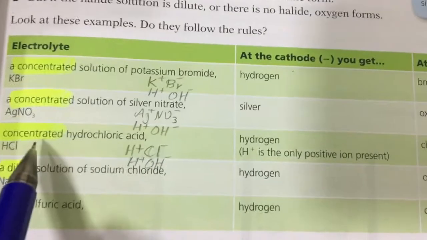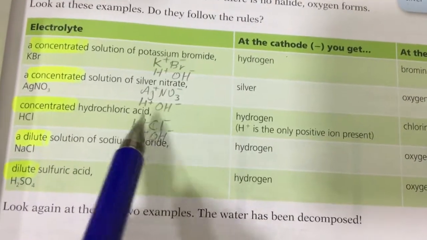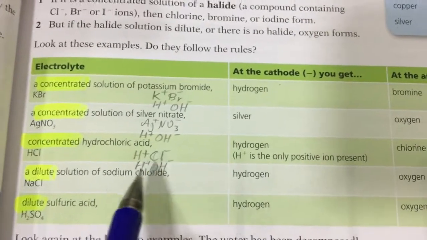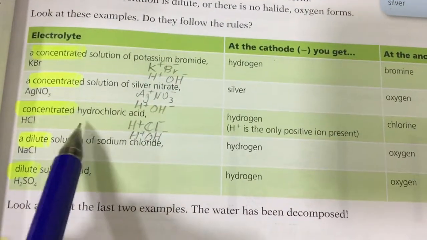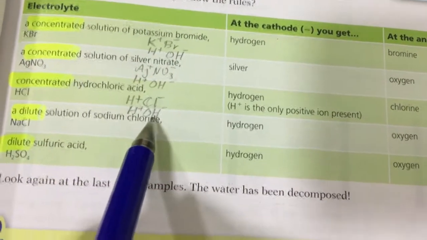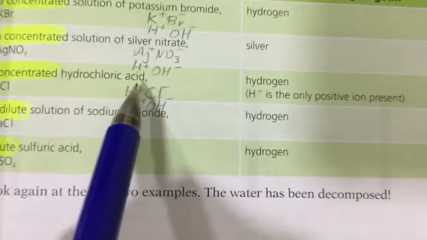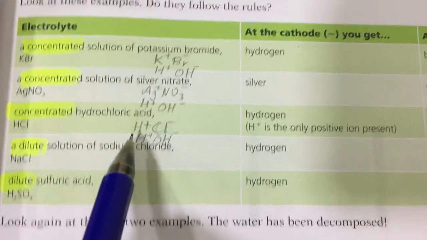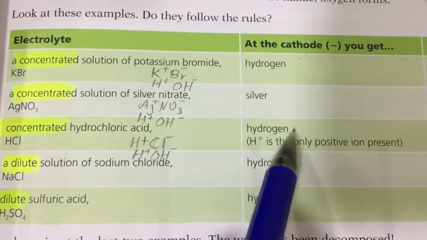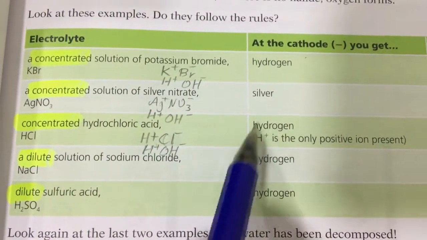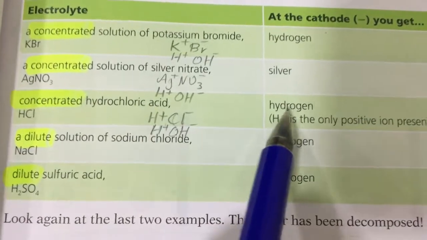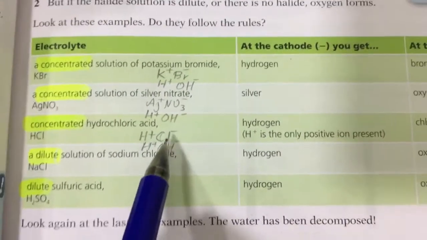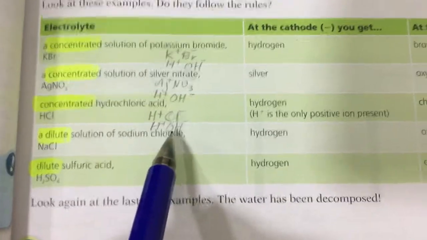Another example, concentrated hydrochloric acid is H and Cl. At the same time, you have water because it's a solution. So you have H and OH. So actually you have only positive ions, which are hydrogen. So hydrogen here will gain the electrons and change to hydrogen gas. And between the negative ions, you have chloride and hydroxide.